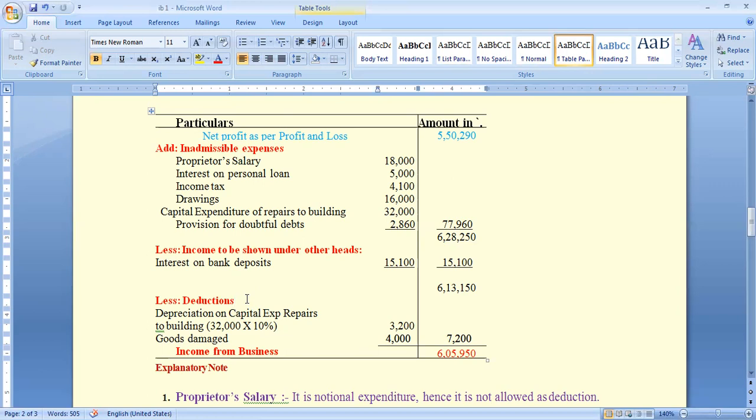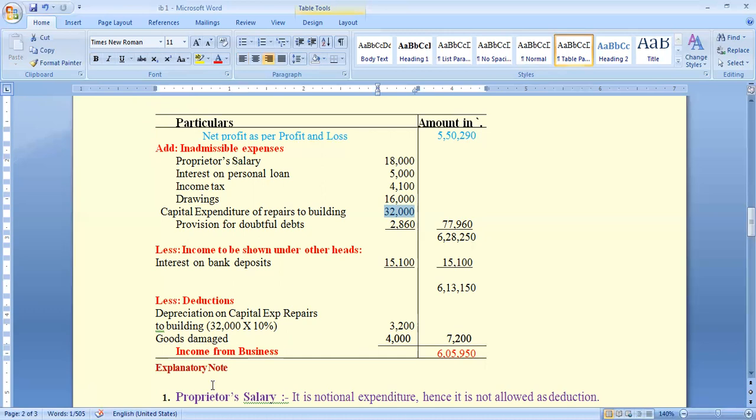Here the assessee is able to get depreciation. Less: depreciation on the capital expenditure. The capital expenditure amount is 32,000 rupees, incurred on repairs to the building. Under this, we can take 10% as a deduction. 32,000 into 10% equals 3,200.